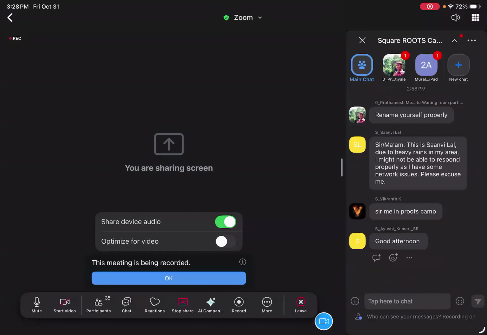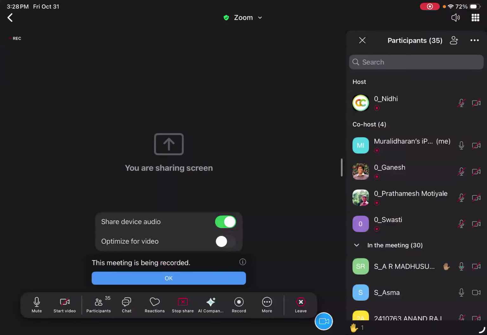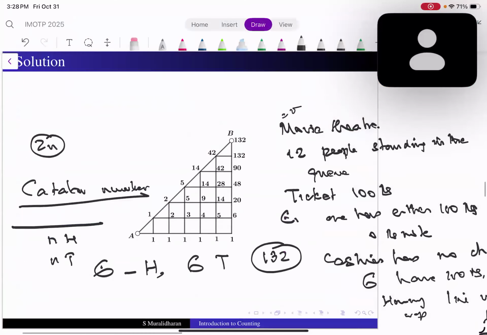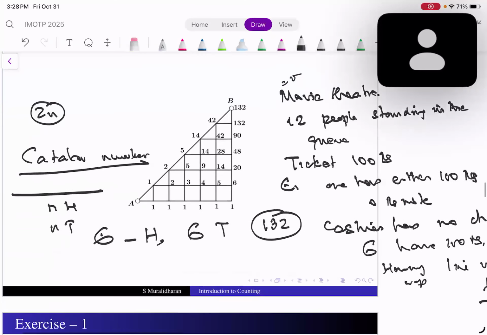Yes, sir. I found a method to find the answer for the previous sums. As in the previous sum we saw, the diagonal sum, I figured out that it is basically the number of units you can move. I'm taking the number of units you can move to the right as n, and the number of units you can move up as m.